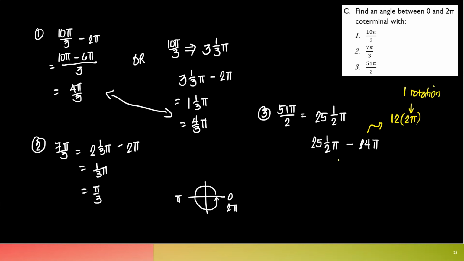So 12 times 2 pi, 12 rotations, that's 24 pi. So the answer here would give me 1 and 1/2 pi, or actually 3 pi over 2. All right.